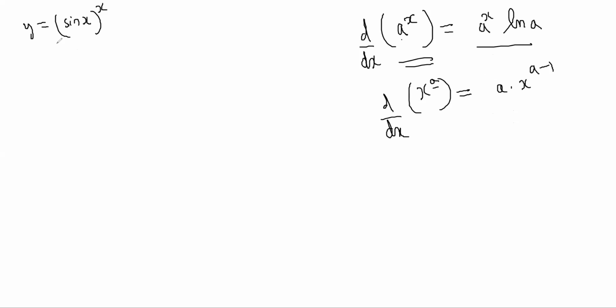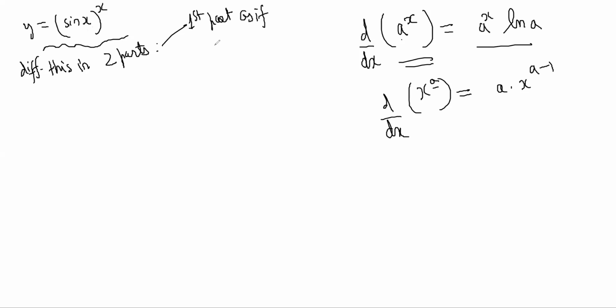So the way to do it in one step, the differentiation of sin x power x in one line, is to differentiate this in two parts. First part, as if sin x is a constant, and second part, as if x is a constant, and add the two parts.